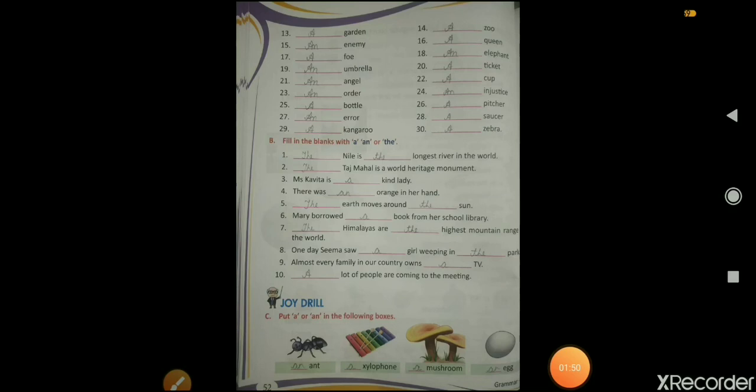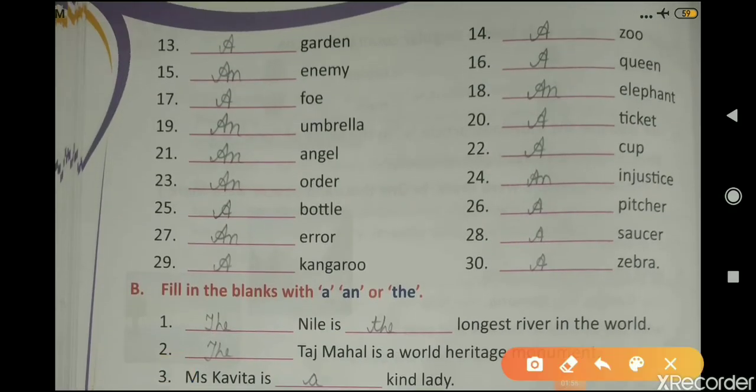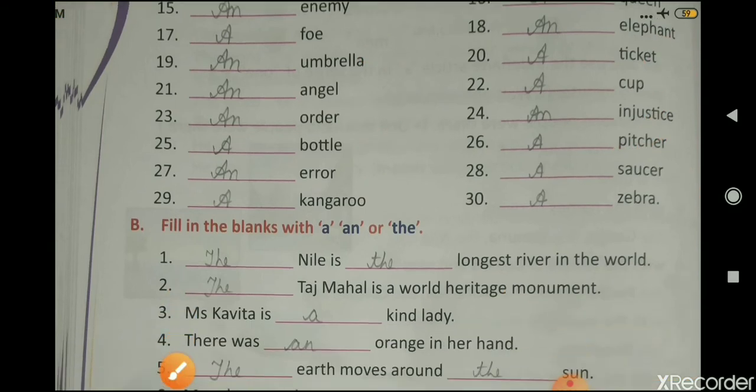On the next page, number 52, next question is dash garden. So a garden, a zoo, an enemy, a queen, a foe, an elephant, an umbrella, a ticket, an angel, a cup, an order, an injustice, a bottle, a pitcher, an error, a saucer, a kangaroo, and a zebra. So complete this exercise in your book only.